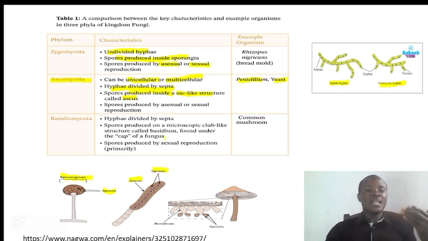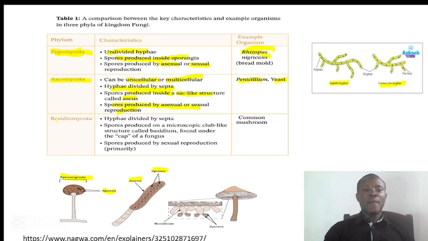And for them, likewise, as we have in zygomycota, they can produce spores sexually and asexually. As we have it here, spores produced by asexual and sexual reproduction. Let me not forget the example for zygomycota, we have rhizopus.